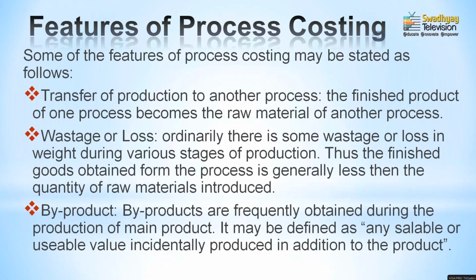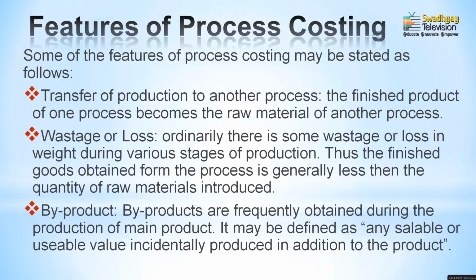It means that process 1 is the first part of manufacturing the product, then the second process, then the third, or maybe the last process also. Ultimately, it's a continuous flow of product. So the finished goods of the first process become the raw material of the second process, and in the same way the third or fourth process would be transferred into a finished product account. Ultimately, the finished product of a respective process would be transferred into the next process and considered as a raw material. This is your first feature.